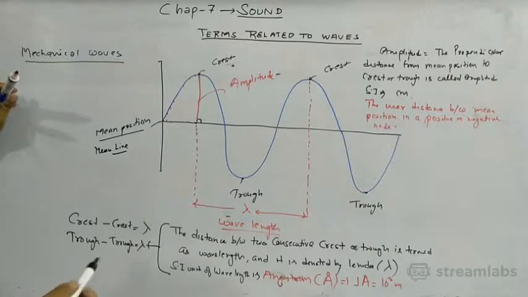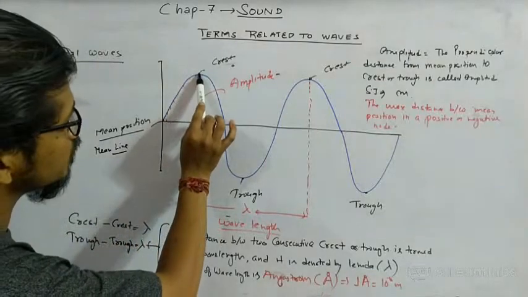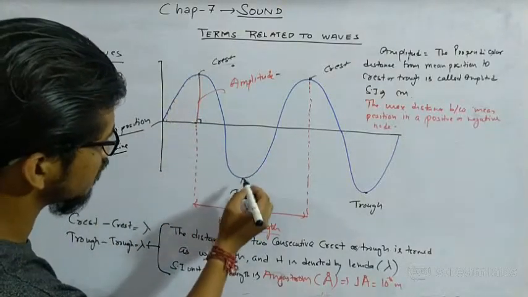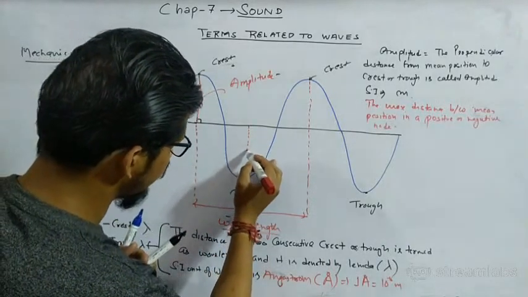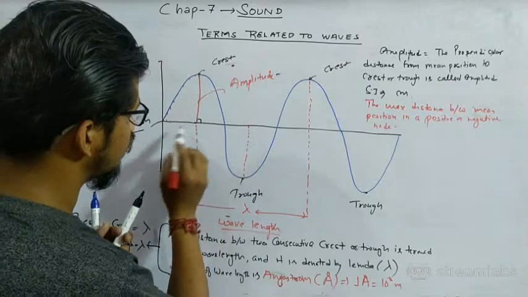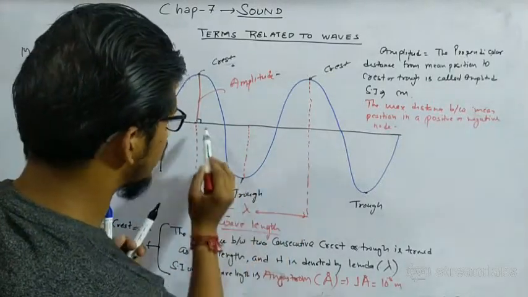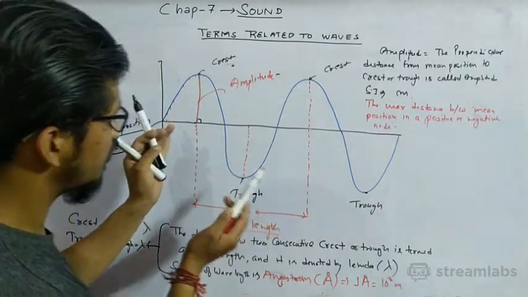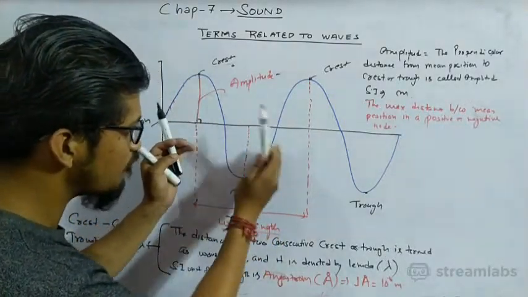And you can do it like this too. If I ask the distance between crest to trough, from here to here, this is lambda, and from crest to trough this is half of lambda.